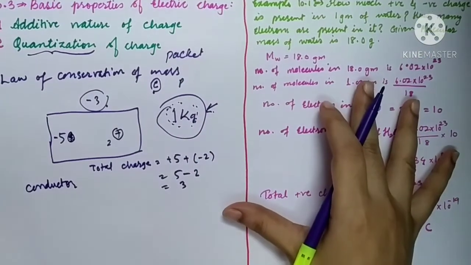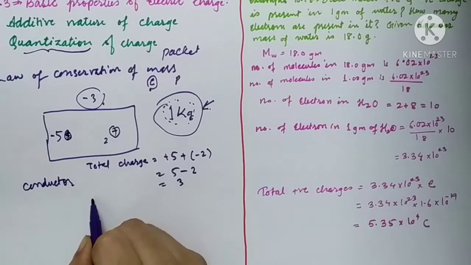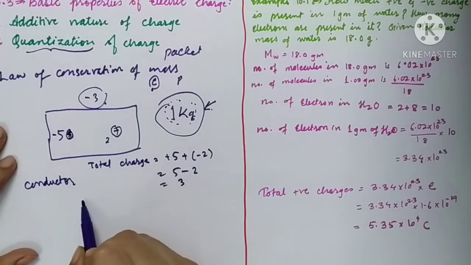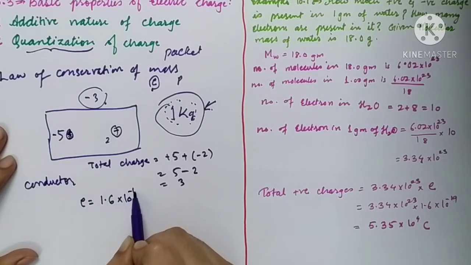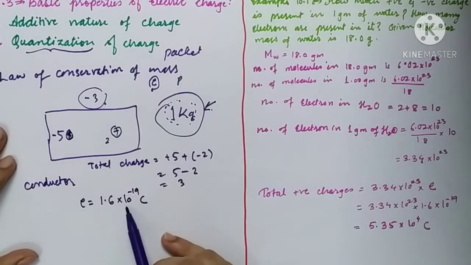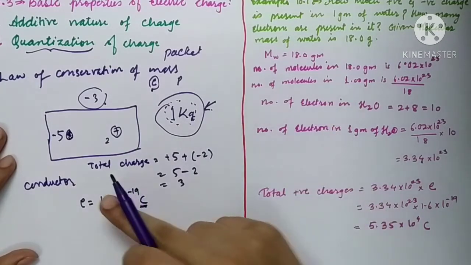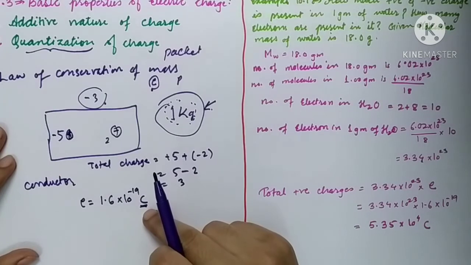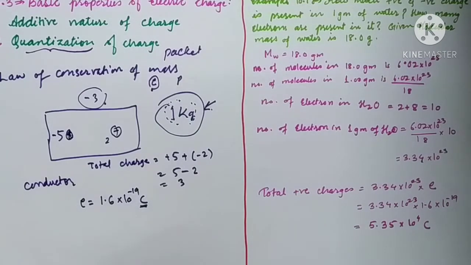So these charges are in the form of packets, and you should know that the charge on one electron, you might have studied this, is 1.6 into 10 raised to minus 19 coulomb. Yeah, 1.6 into 10 raised to minus 19 C. This C stands for coulomb, which we will study later on. This is the unit of charge. So the charge on one electron is 1.6 into 10 raised to minus 19.